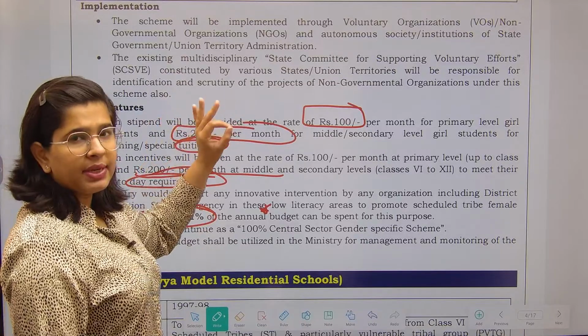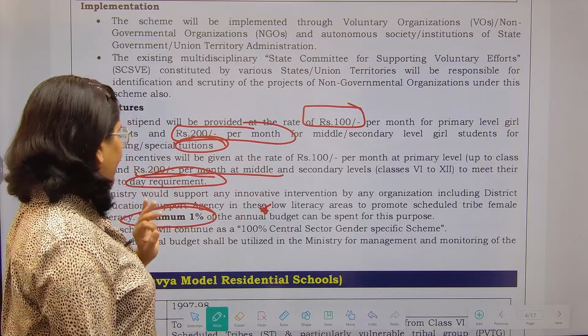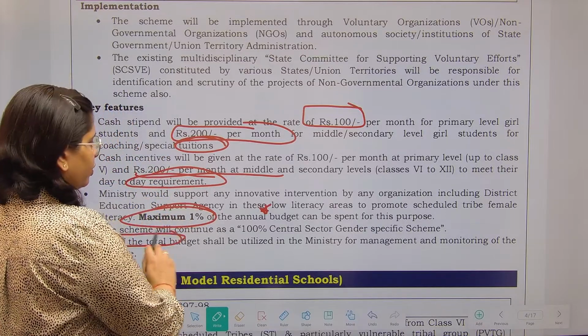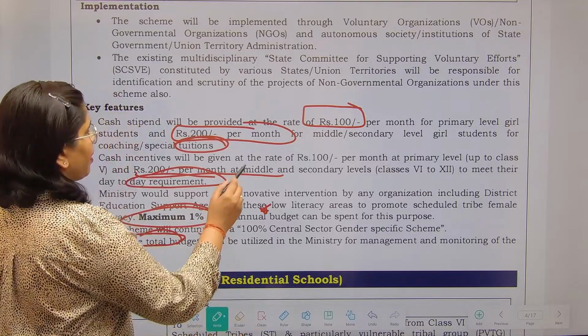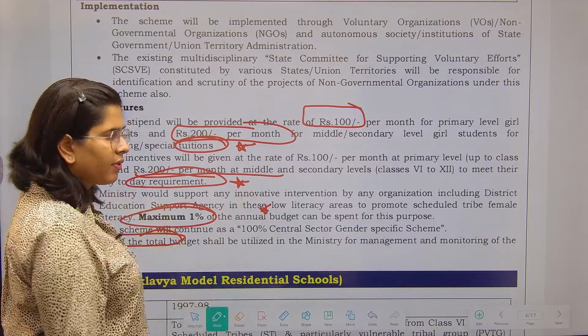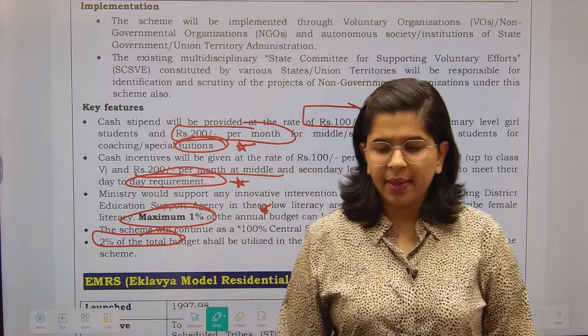For day-to-day requirements as well as coaching requirements, funding support will be provided. I hope that is clear. 2% of the budget is also going to be utilized for management and monitoring, which is not very important; you just have to remember this. Funding for special tuitions, funding for day-to-day requirements, as well as the innovation related component, 1% will be provided.